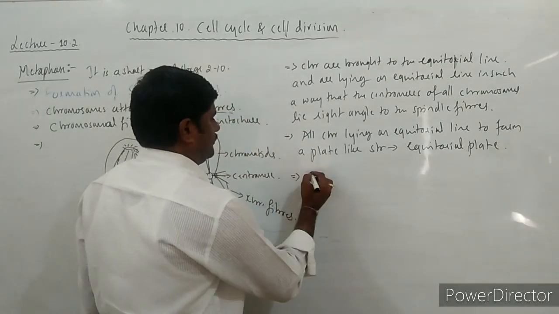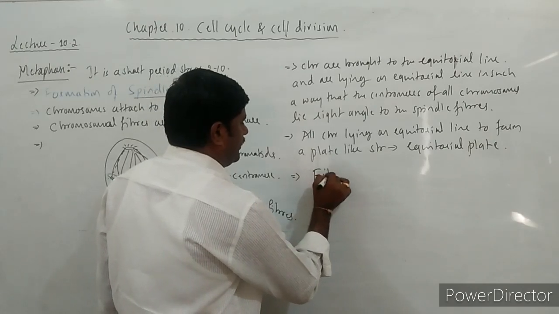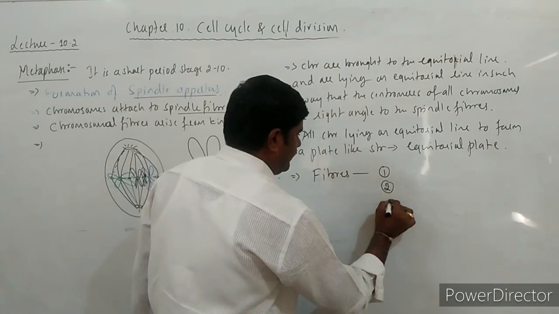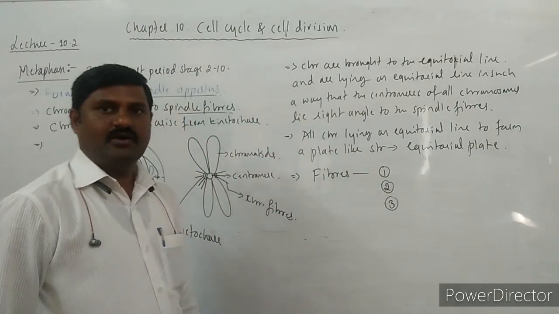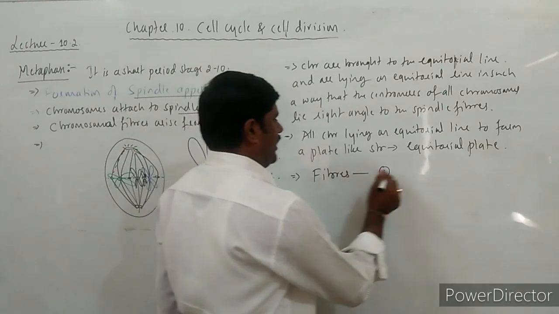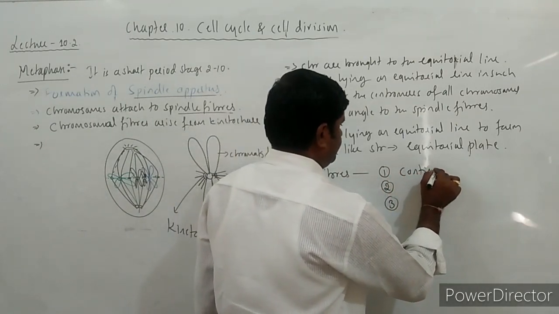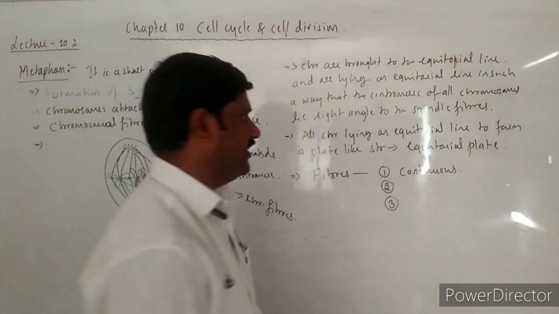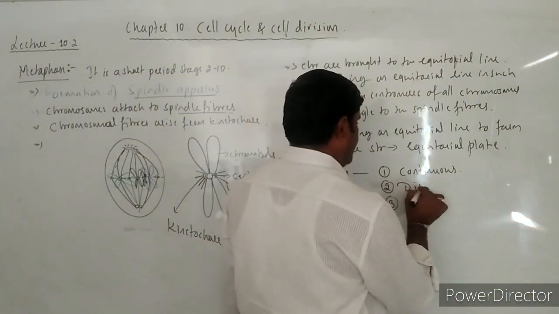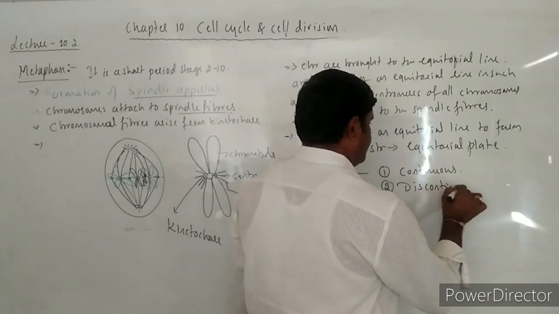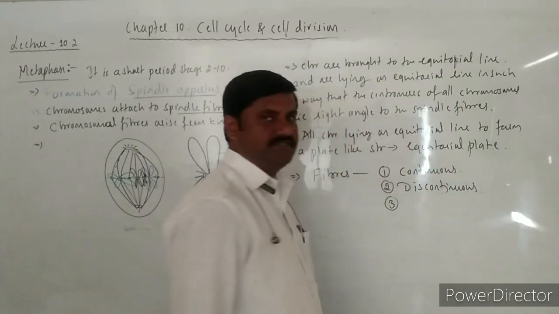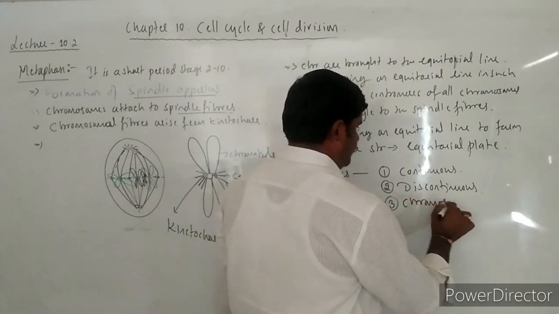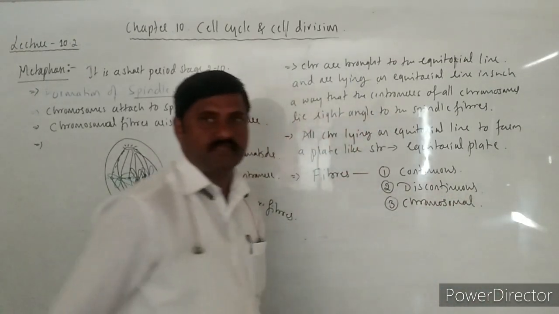So this is one. And there are the fibers. Already I told you there are three types of fibers that we come across over here. What kind of fibers are these? One is continuous spindle fibers, second one is discontinuous spindle fibers, and third one is chromosomal fibers.